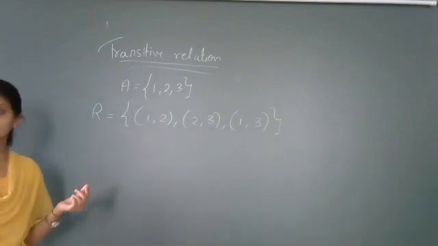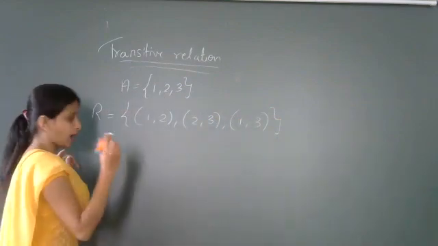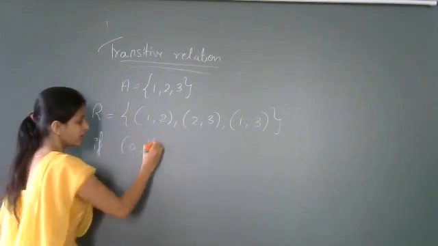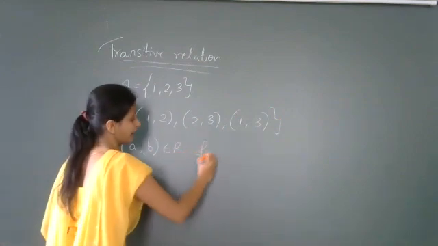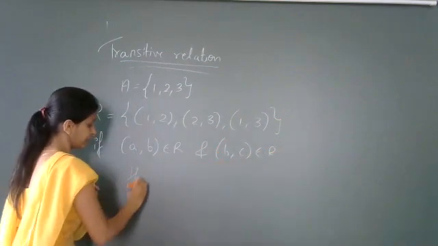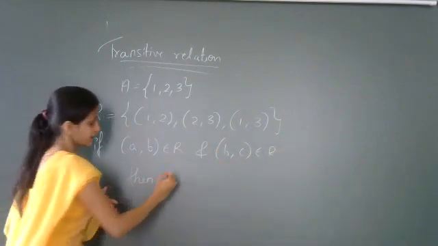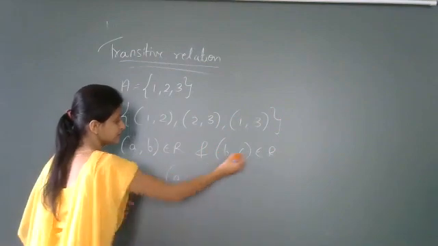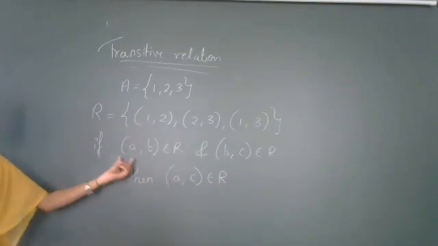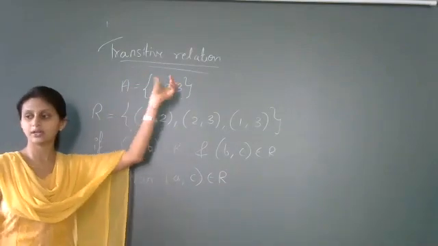So here, please observe, students. If I have ordered pair A comma B belonging to R and B comma C belonging to R, then in return, if you are able to say that A comma C belongs to R, then such a relation R is called a transitive relation.